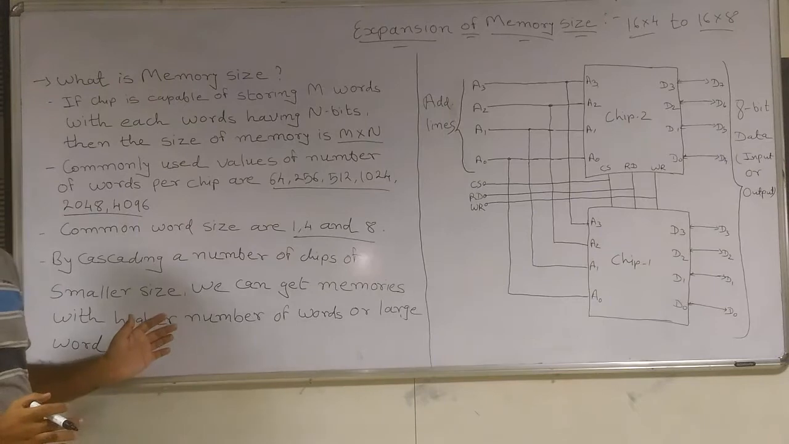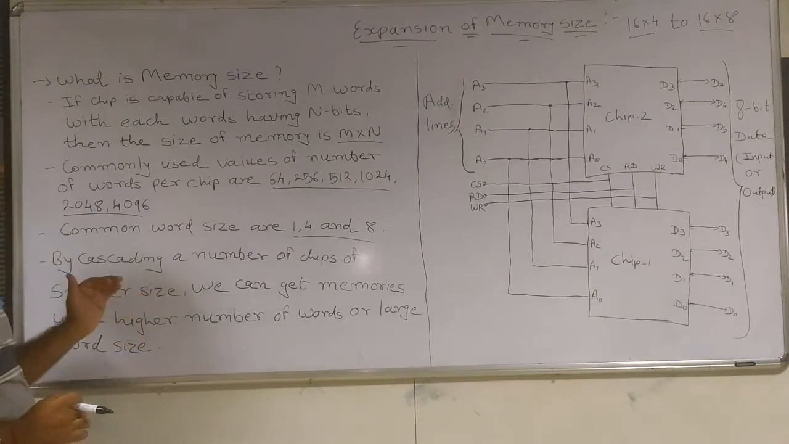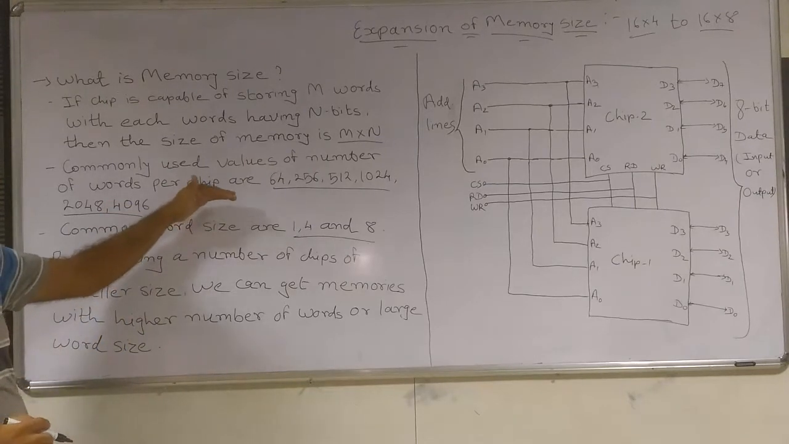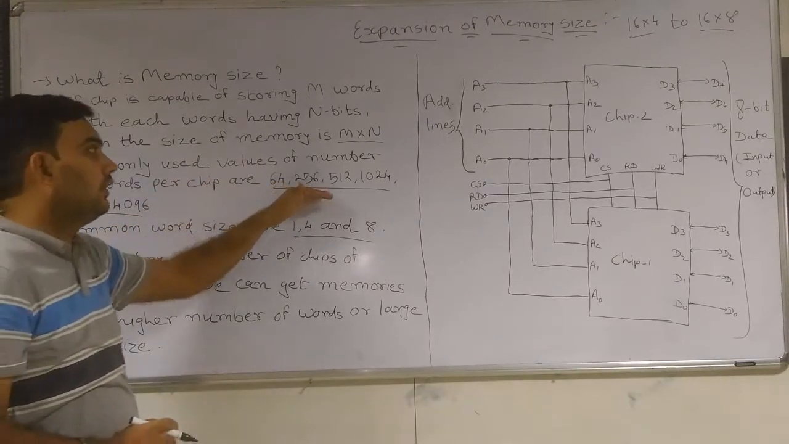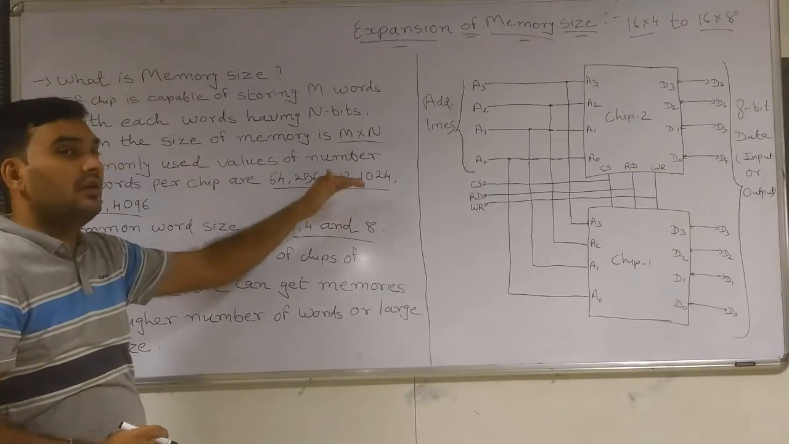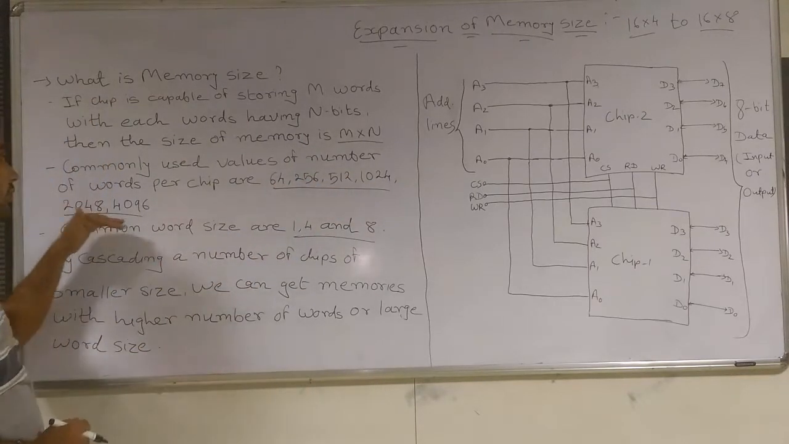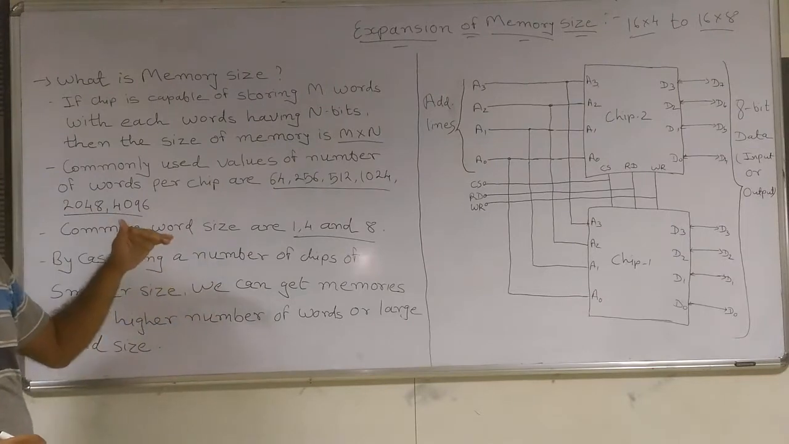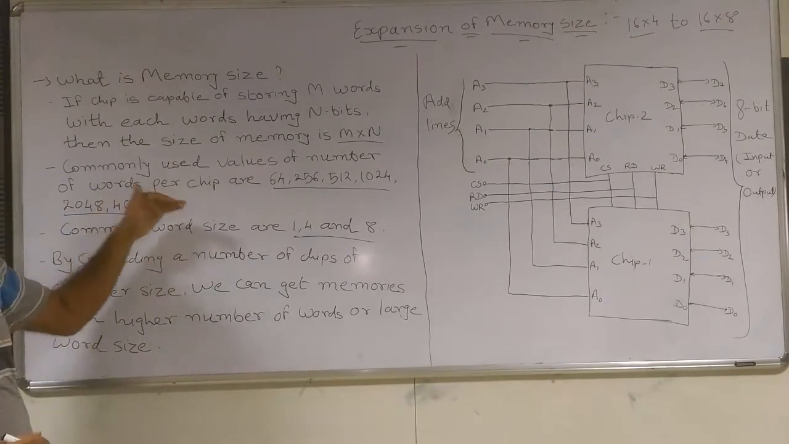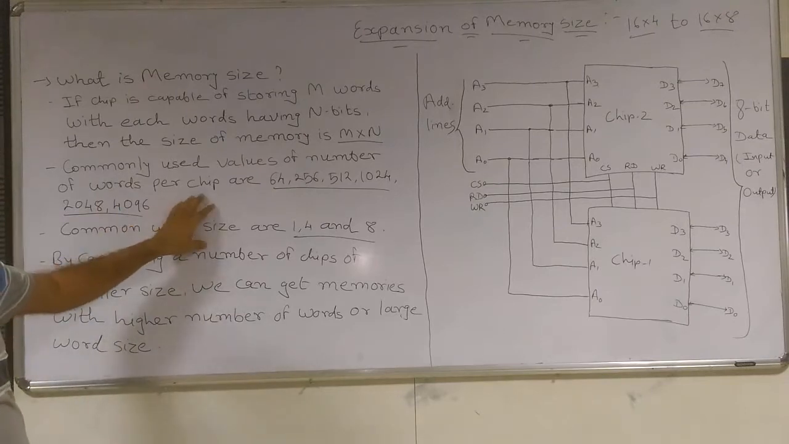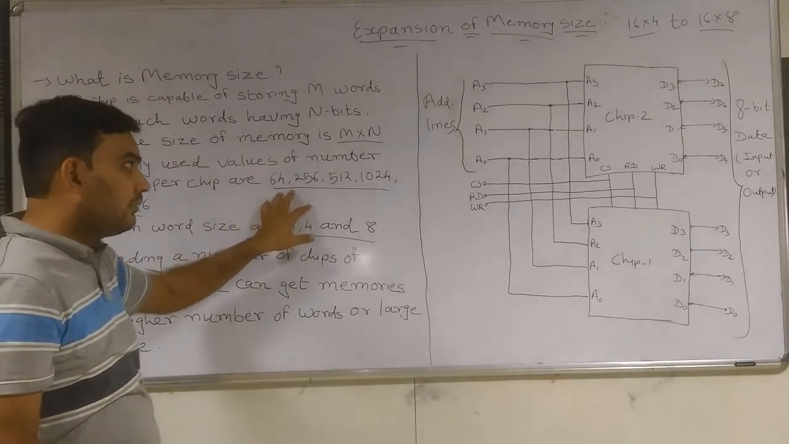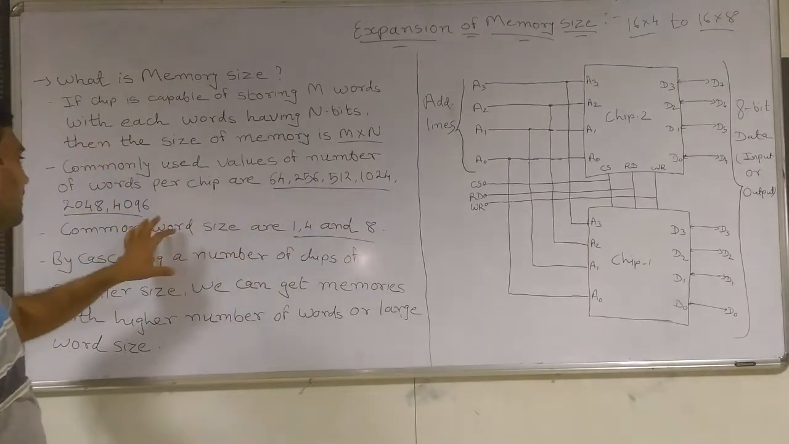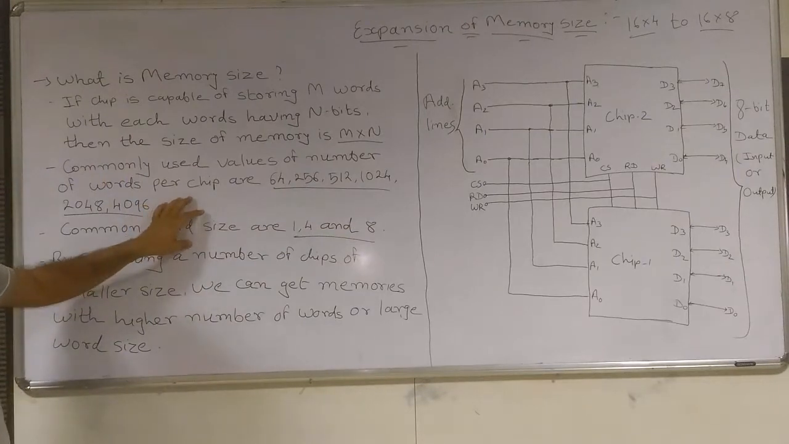Commonly available memory chips have common values of number of words per chip, that is, how many locations are possible. Commonly used values are 64, 256, 512, 1024, 2048 and 4096. These word capacity chips are commonly used. And the word size n is either 1 bit, 4 bit or 8 bit. These are the commonly used word sizes.